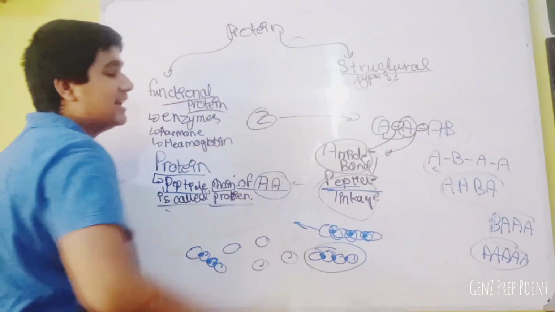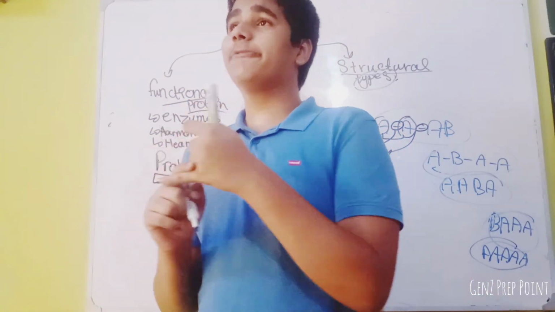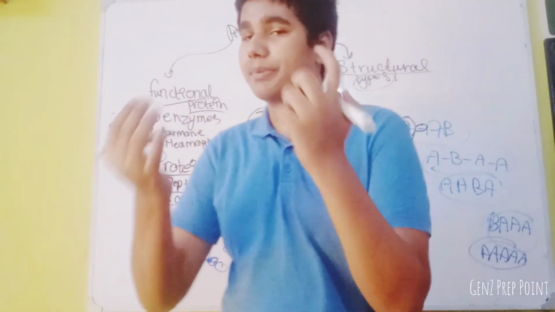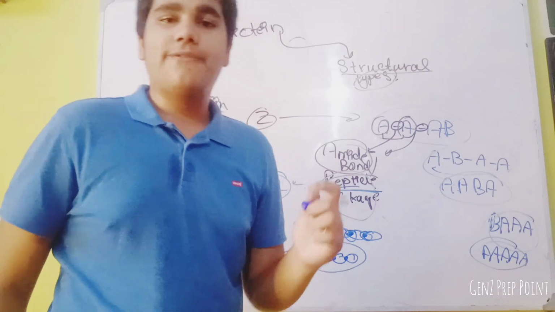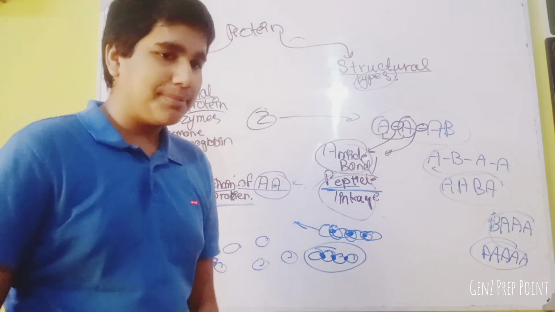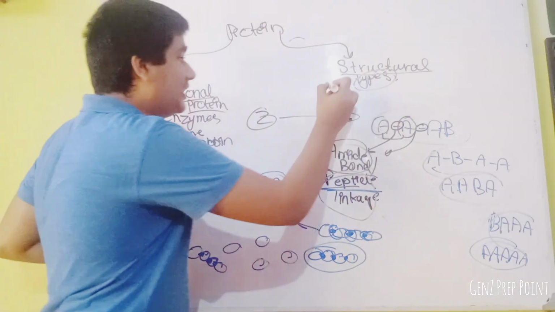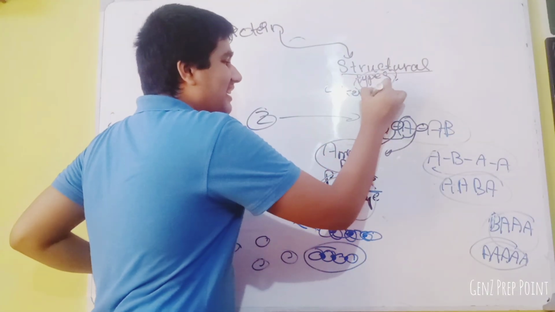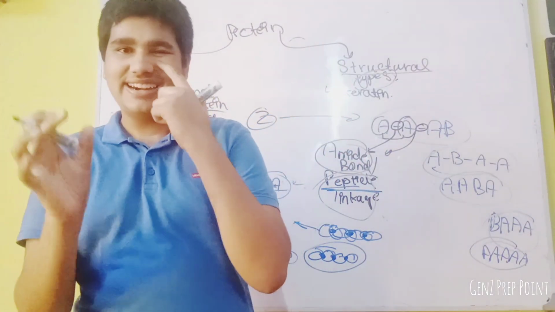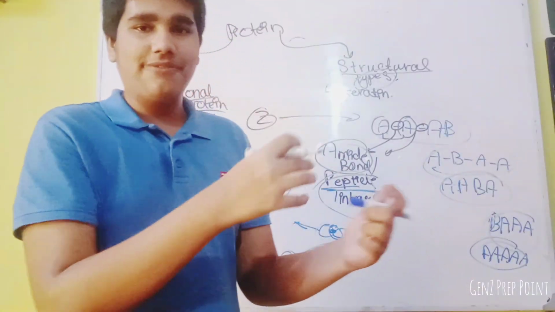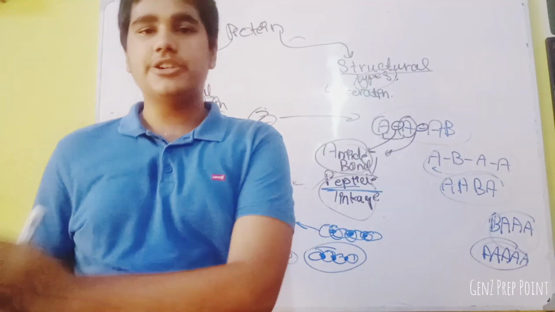Now structural types. Structural proteins are those proteins which make a structure. I took the name of flagellin many times in this video or previous videos, which is also a protein. Flagellin is a protein that makes a structure, which is flagella. Any protein that participates at a structural level is known as a structural protein. What is an example? Keratin. If you have ever heard of keratin treatment, or any shampoos that have keratin written on them, or asked a street vendor whether they have a keratin-rich shampoo.